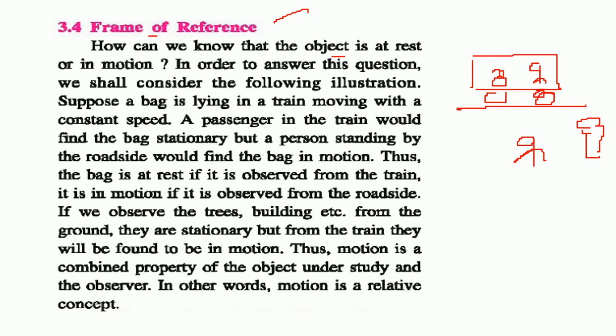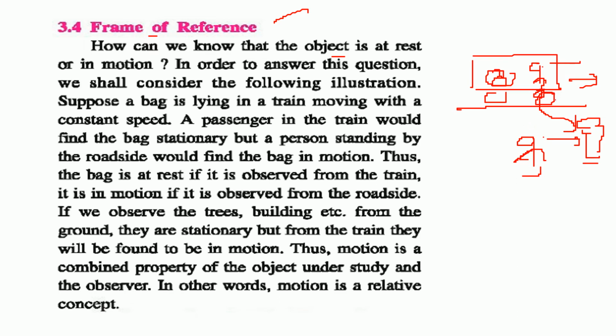Now, for this guy, the train is moving. For this guy, this bag is stationary. For this person, because this train is moving, this bag is in motion. For this person, because he is standing along the tree, this tree is static. It's not in motion. It's not moving. But for this man, this tree is moving.